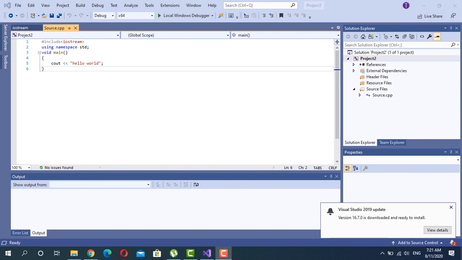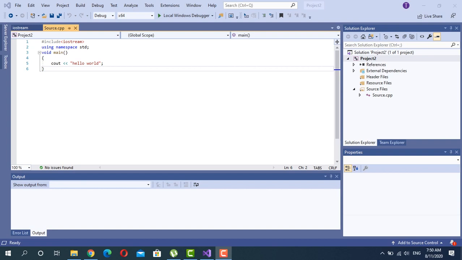The next statement is void main. Main is a special function in C++. The execution of a C++ program starts from the main function. Whenever the execution of the program starts, the execution control goes to the main function first. Then it starts executing the statements inside the main function one by one.